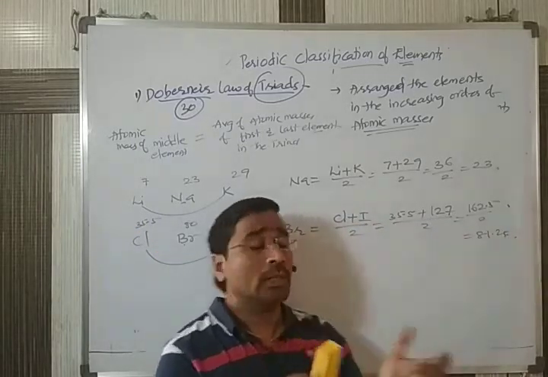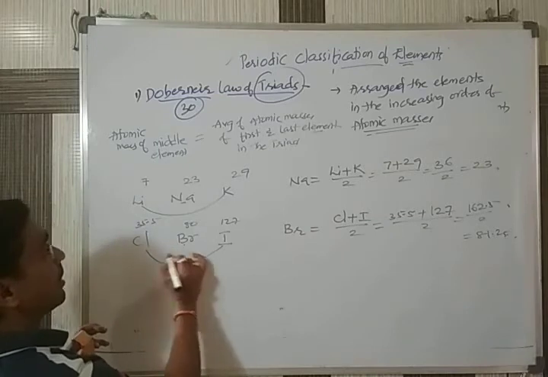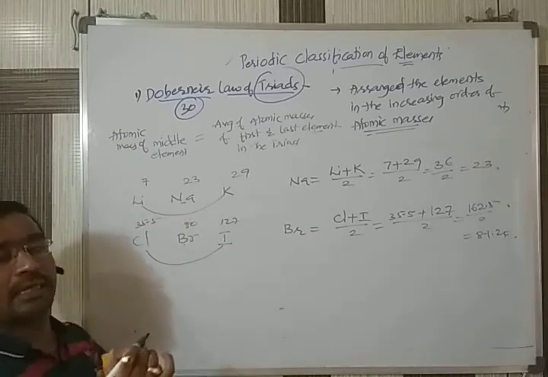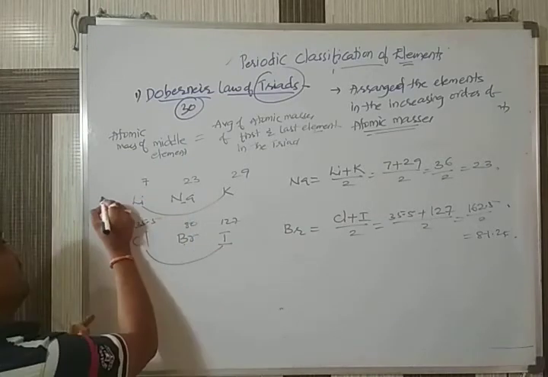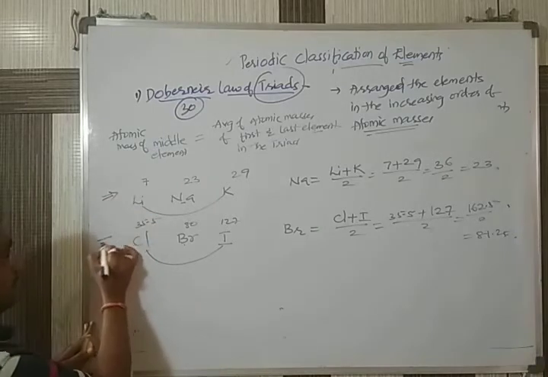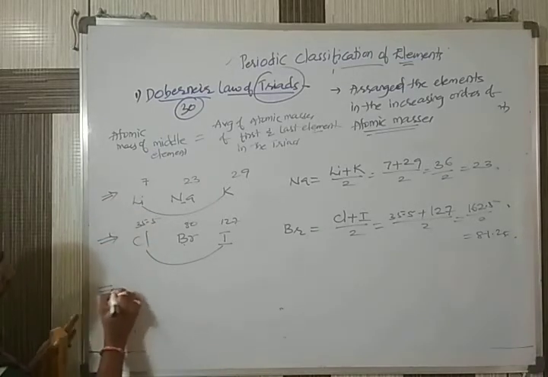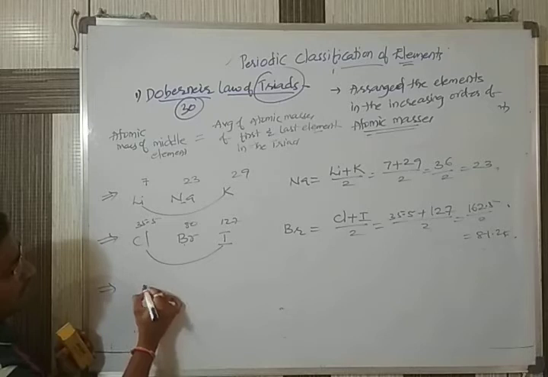So nearby values. Then he called these three a triad. These three are also called a triad. So this is the first triad. This is the second triad. And he also gave one more triad.